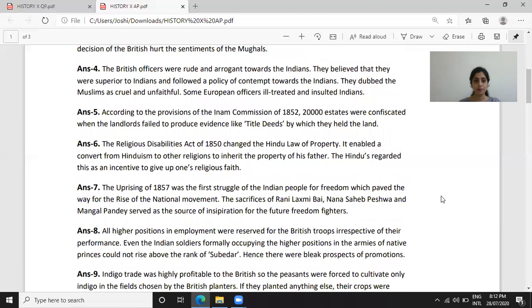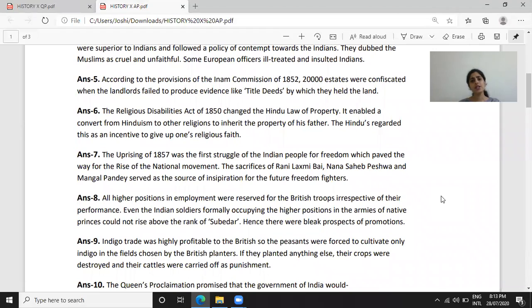Answer 7. The uprising of 1857 was the first struggle of the Indian people for freedom, which paved the way for the rise of the national movement. Next point. The sacrifices of Rani Lakshmi Bai, Nana Sahib Peshwa, and Mangal Pandey served as the source of inspiration for the future freedom fighters.